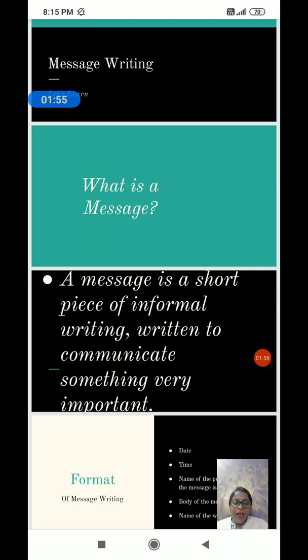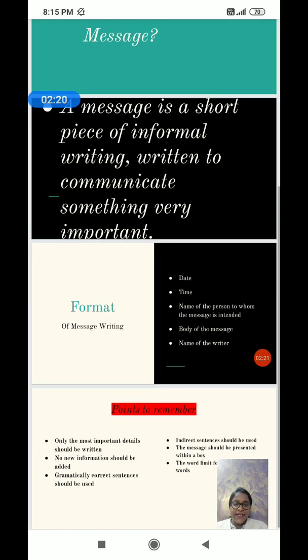Now it is your responsibility to transfer the message to your mother. So you will write down the message so that it is transferred to your mother when she is available. So in the absence of the person for whom the message is actually intended, we write a message. Now let us come to the format of writing a message.